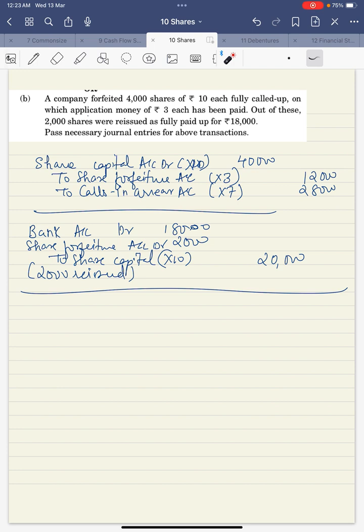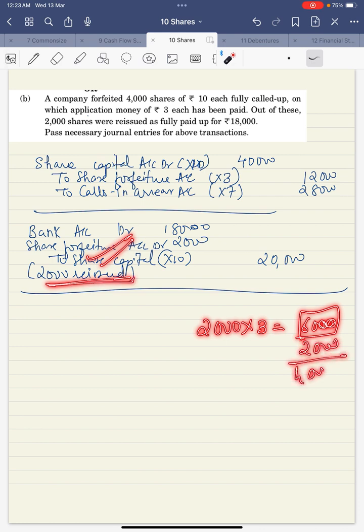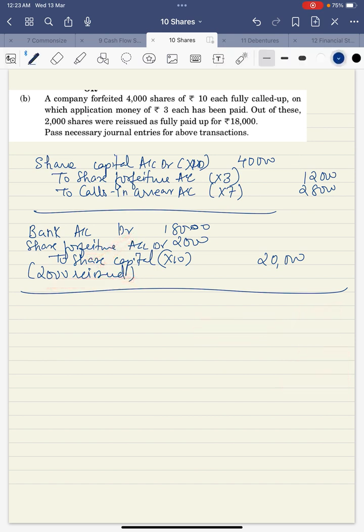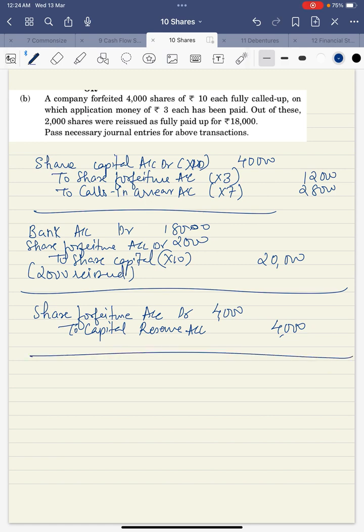I'm repeating again. On each share, 3 rupees was received. That means on 2,000 shares, 3 rupees discount can be given at max. So 6,000 rupees is the total discount which we could have given on these 2,000 shares. But we gave a discount of only 2,000. So 4,000 rupees is saved, which will be transferred to capital reserve. Okay, so we'll write down share forfeiture account debit 4,000 to capital reserve account 4,000. This is the end of this question.